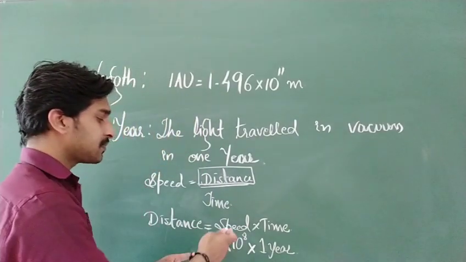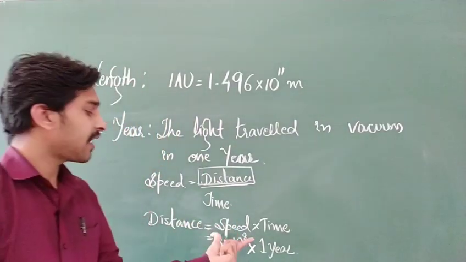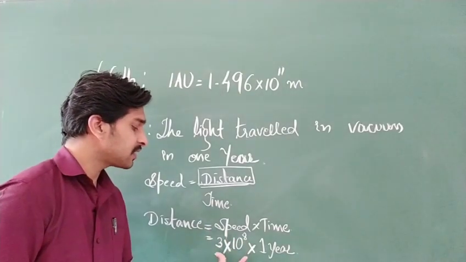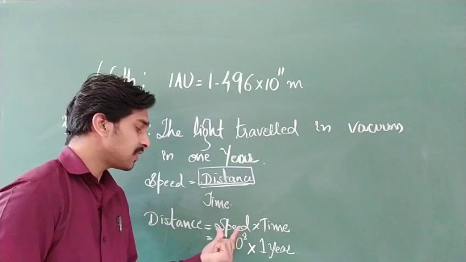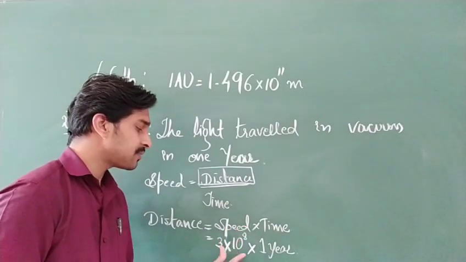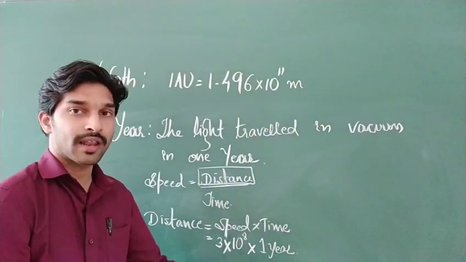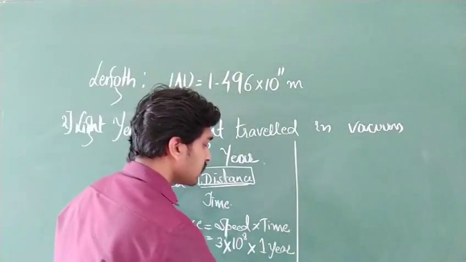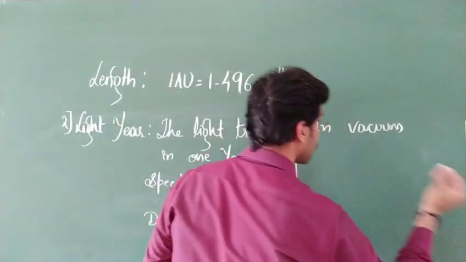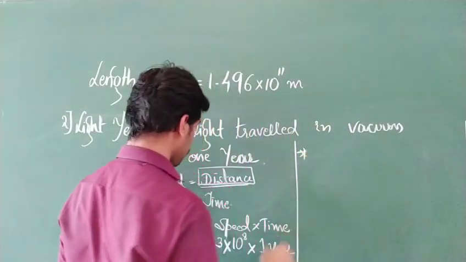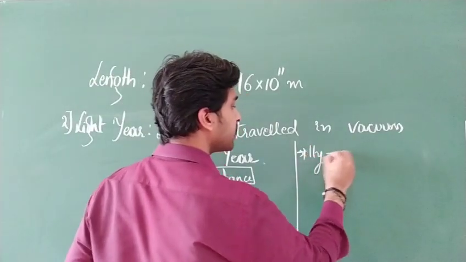The light wave which is traveling with the speed of light, which is nothing but 3 into 10 to the power of 8, is traveling with this much speed for 1 year. That total distance we are going to calculate now. So I can write here distance, this is nothing but 1 light year we are going to treat it as.